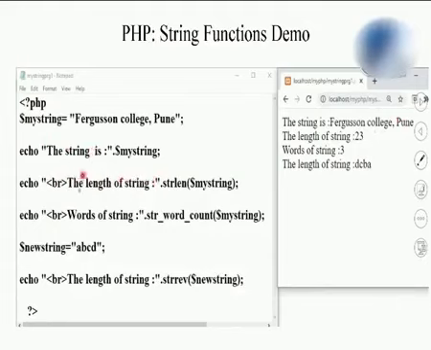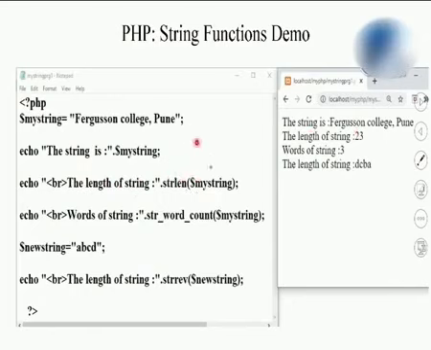Students, after printing it, I want to check how many letters are there in this string. If you count the letters of this string, you will find that there are 23 characters. Students, observe over here, I have used a dot to concatenate the length along with this string. So that's why those are printed on this line.